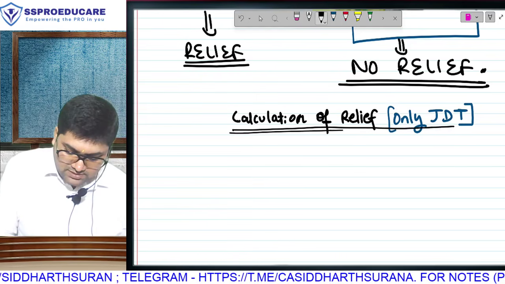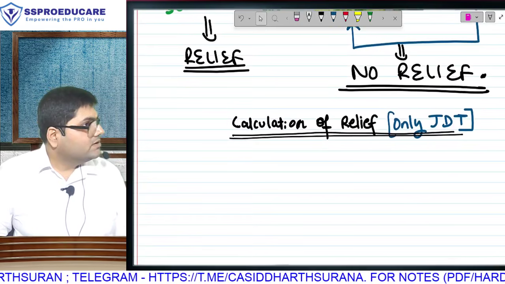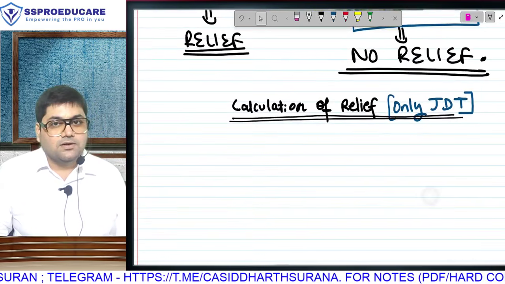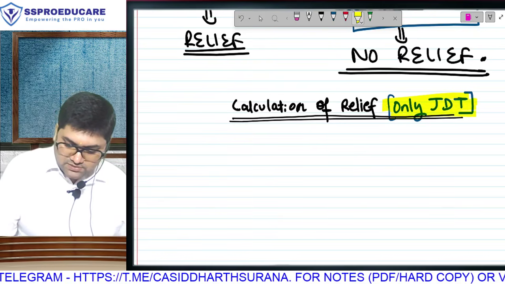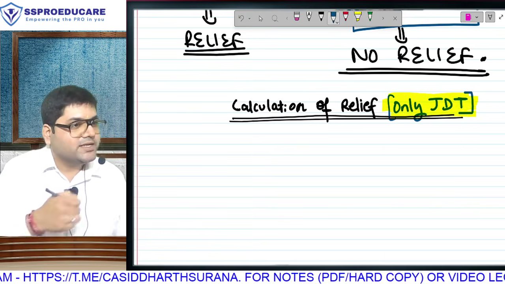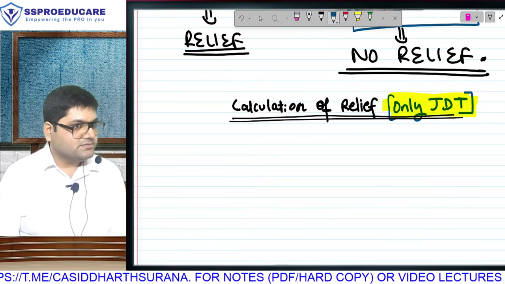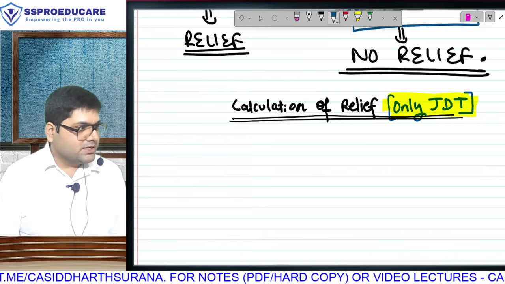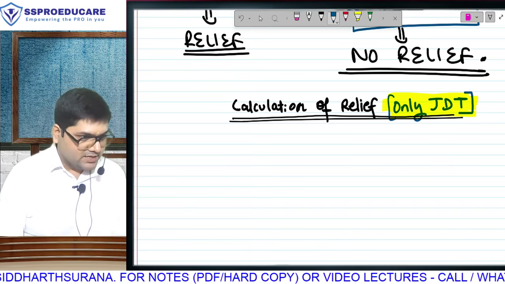We will go and learn calculation of relief only for cases of JDT, understand the short form, only in cases of juridical double taxation.